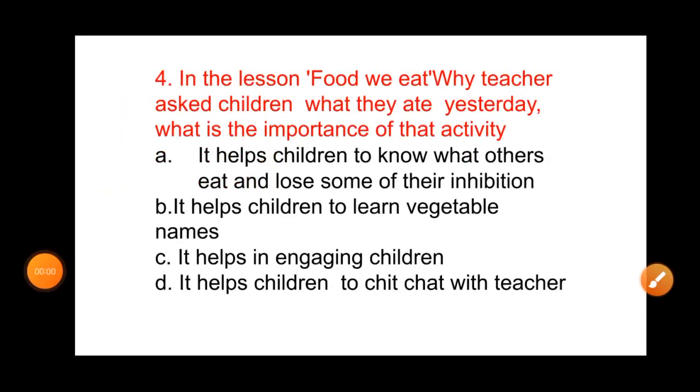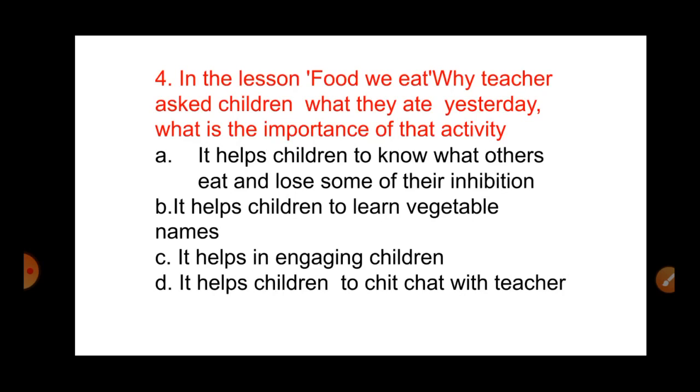Next. Question number 4. In the lesson Food We Eat, why did the teacher ask children what they ate yesterday, what is the importance of that activity? Option A, it helps children to know what others eat and lose some of their inhibition. Option B, it helps children to learn vegetable names. Option C, it helps in engaging children. Option D, it helps children to chit chat with teacher. In the lesson Food We Eat, teacher will ask children what they ate yesterday and she will write the name of that on the board. How does this activity help the children?